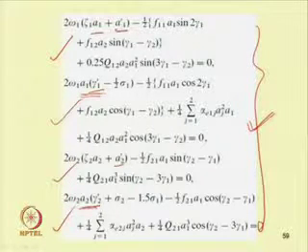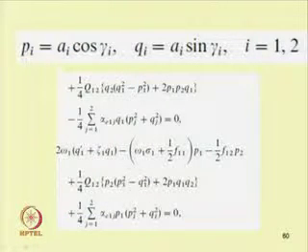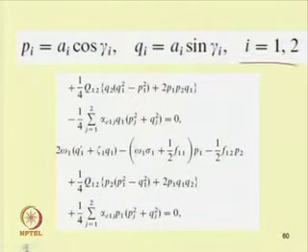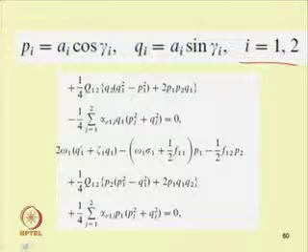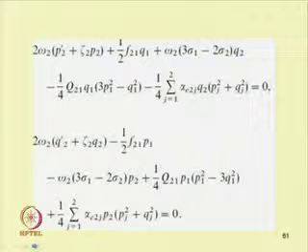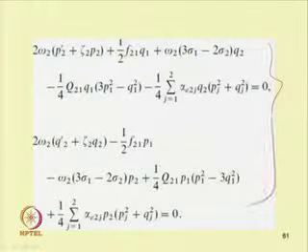To avoid this, one can make the transformation by taking P i equal to A i cos gamma i and Q i equal to A i sin gamma i, where i equals 1 to 2, and one can write these 4 equations using P and Q. So, instead of writing in terms of A and gamma, one can write these equations in terms of P and Q, giving 4 equations in terms of P and Q.